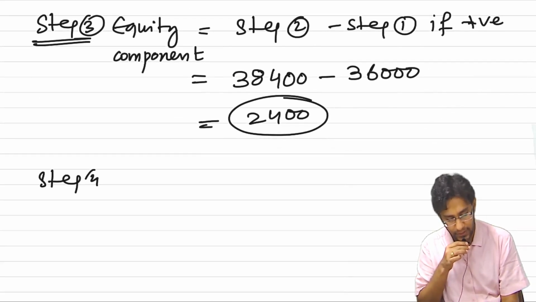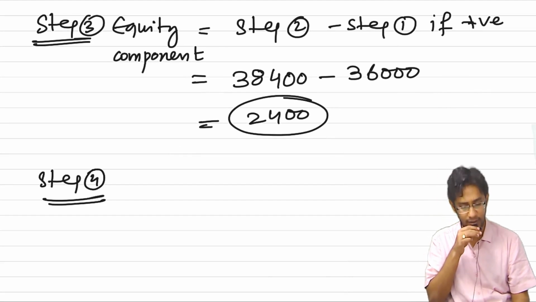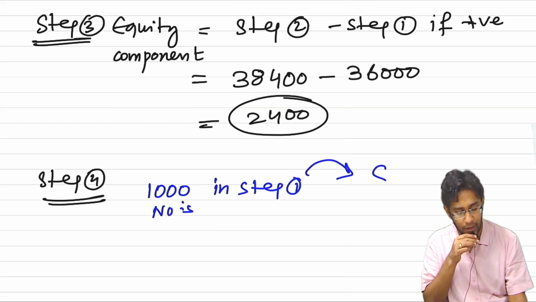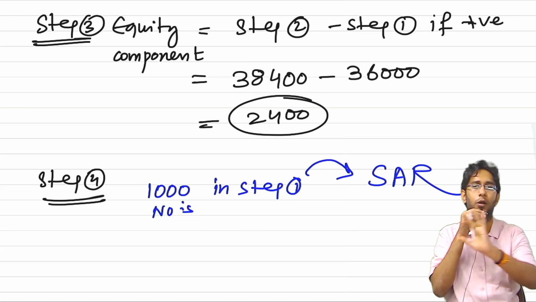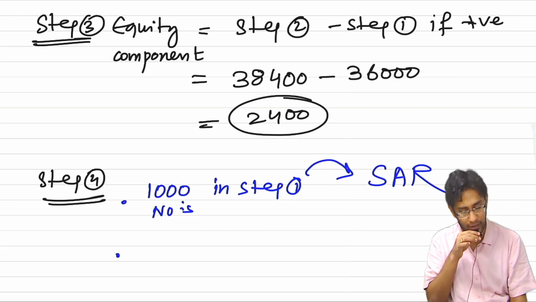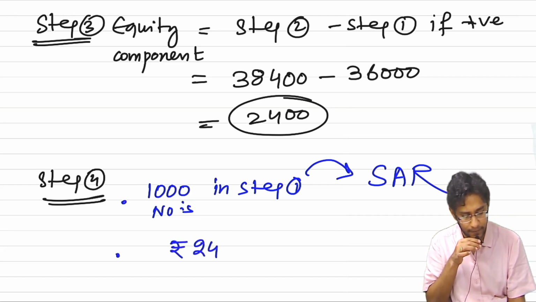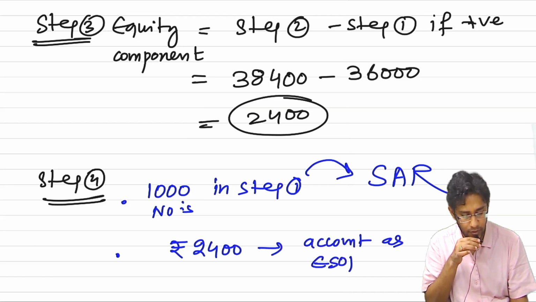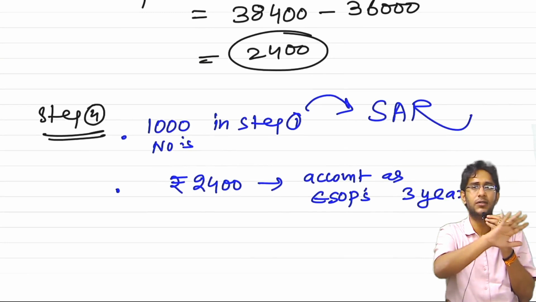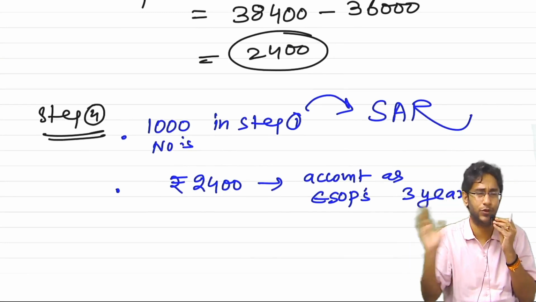Let's see. Step number 4, the guidance is given now. What he is saying is, the 1000 numbers in step number 1, whatever is there, that will be accounted like a SAR. Properly do SAR accounting. Forget about ESOPs. Sir, but ESOPs also are there? No, correct. In step number 3, 2,400 is there. That amount you will account as ESOPs over the next 3 years of vesting period. Every year 800 expenditure you will book. That's it. The 1,000 SAR you will account separately, normal, just like individual SAR accounting.